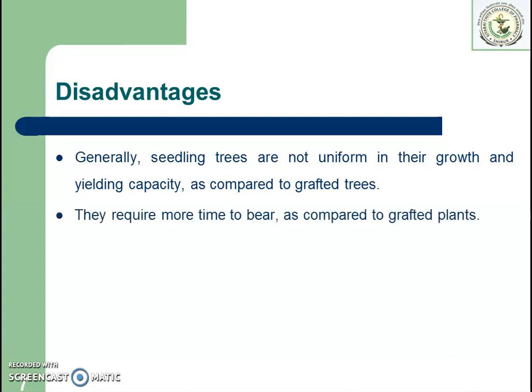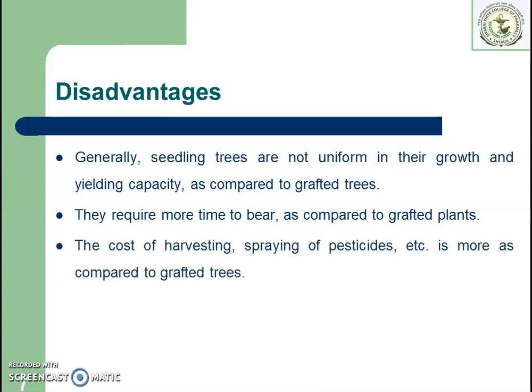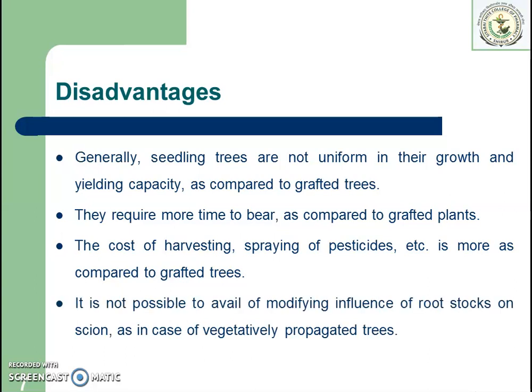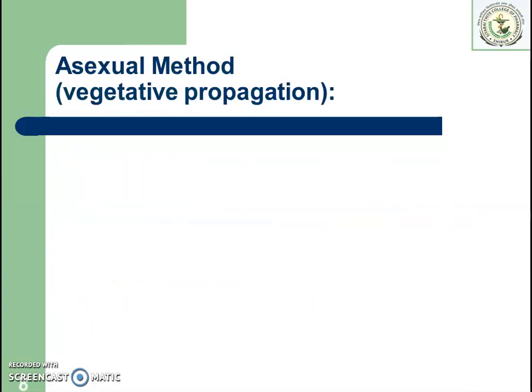Second, they require more time to bear as compared to grafted plants. So this is in relation to the fruits. They require more time to bear the fruits. The cost of harvesting, that is spraying of pesticides, is more compared to grafted trees. It is not possible to take the advantages of rootstock on scion as in the case of vegetatively propagated trees. So we cannot take the advantages of the asexual method.